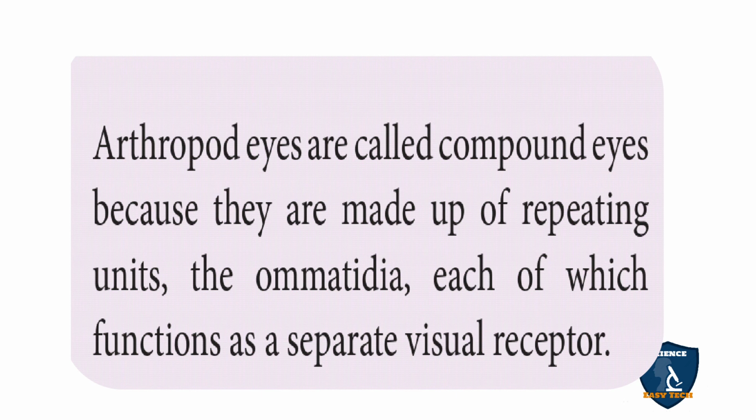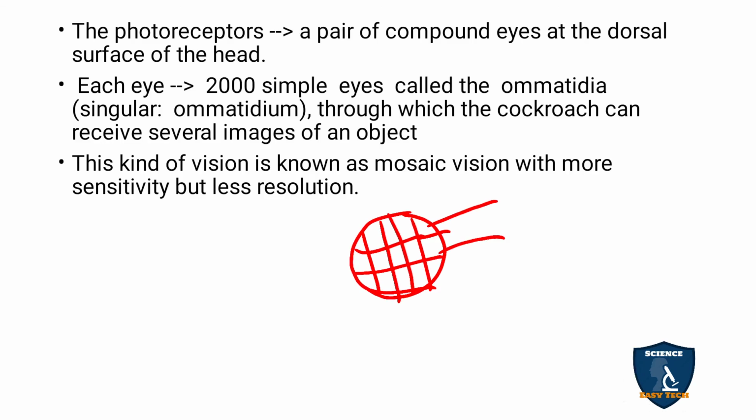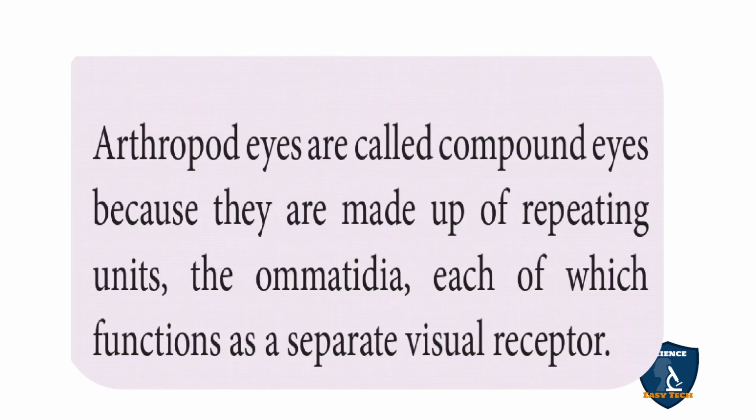Arthropod eyes are called compound eyes because they are made up of repeating units, the ommatidia, each of which functions as a separate visual receptor. So each and every compartment in this eye acts as a separate visual receptor.